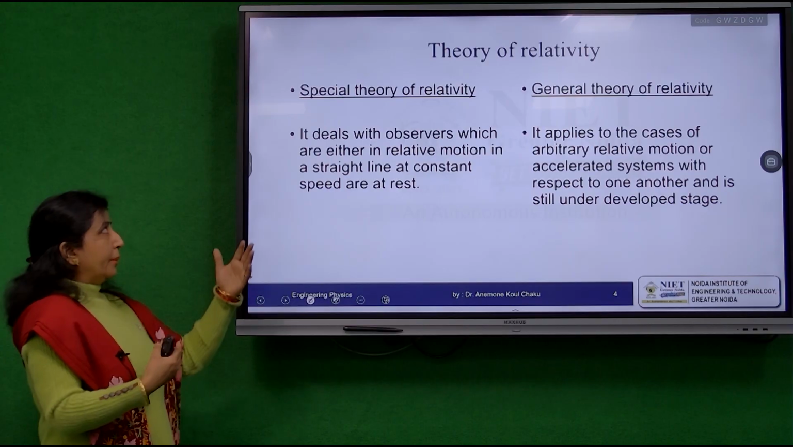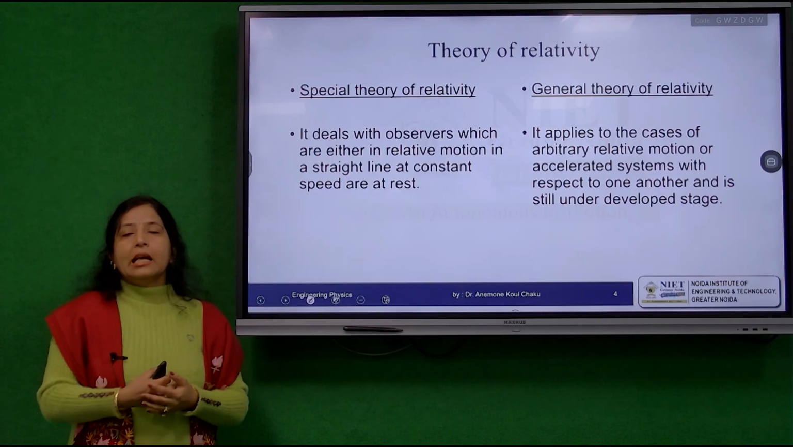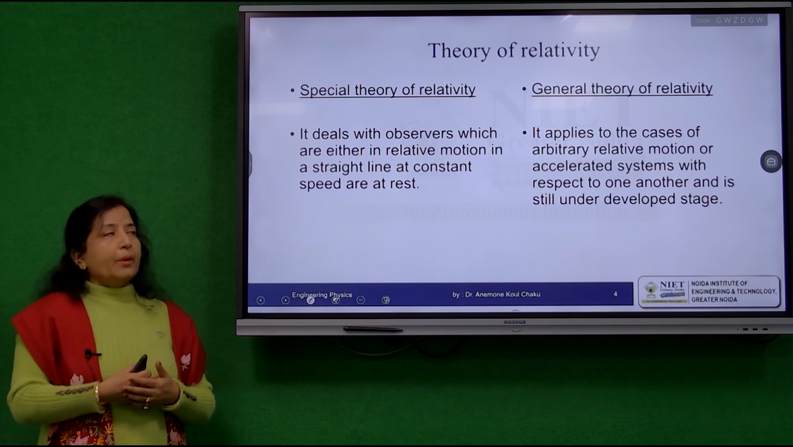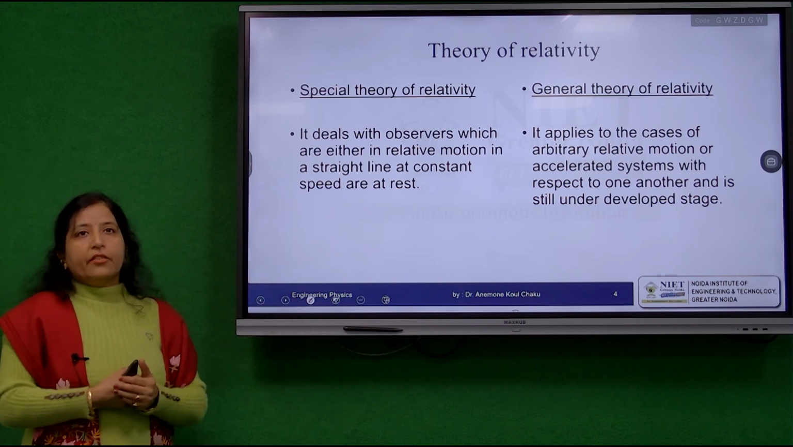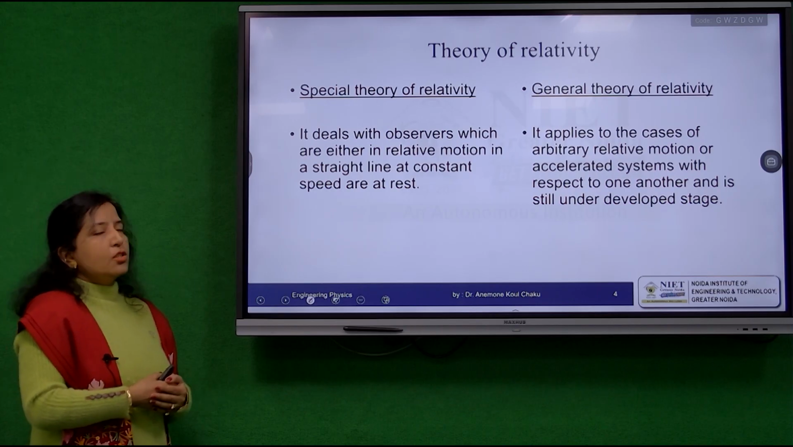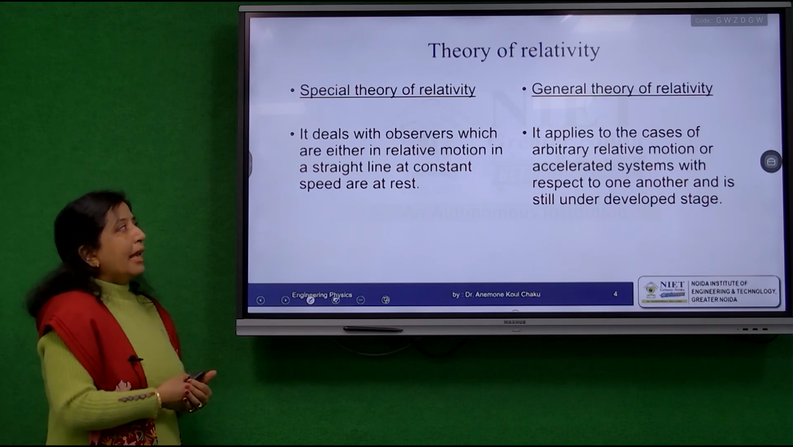Also, one more thing about the special theory of relativity is that we do not incorporate the concept of gravity here. But in the case of the general theory of relativity, we do take gravity into consideration, and we also talk about accelerated frames.